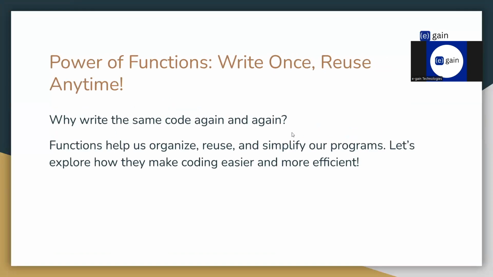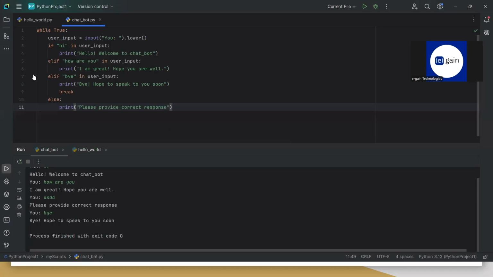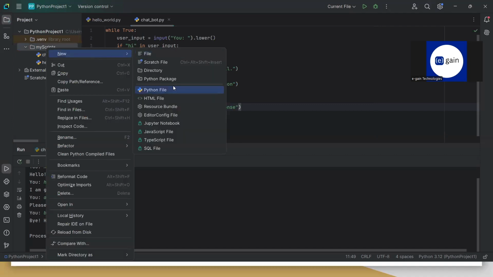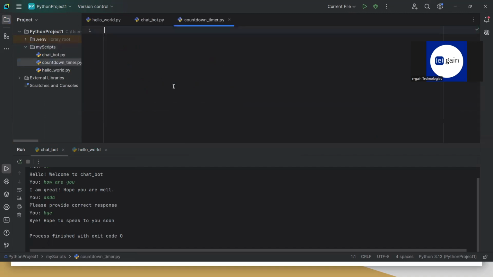Now let us look at loops. What are loops? Loops are used when we have to do something over and over again, when there is an iteration. To show you how loops work, I will build a simple countdown timer. Let me show you. I'll name this countdown timer.